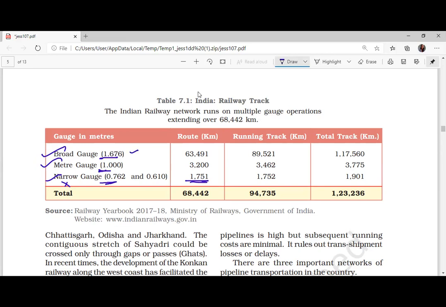Okay, look at this. We have got maximum 63,491 kilometer routes coming under the broad gauge. So write down in descending order. I don't think anybody could have traveled in narrow gauge. I traveled long back. The trains will be very small. That is known as narrow gauge. Now all these have been converted into broad gauge. Now broad gauge is the only specialty.